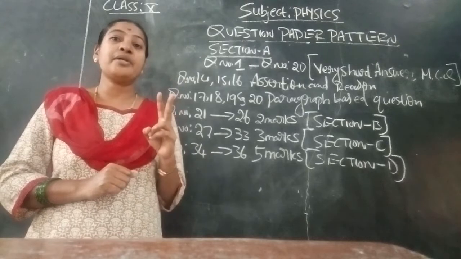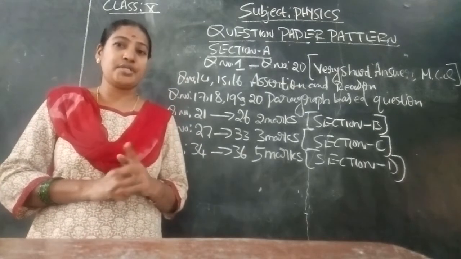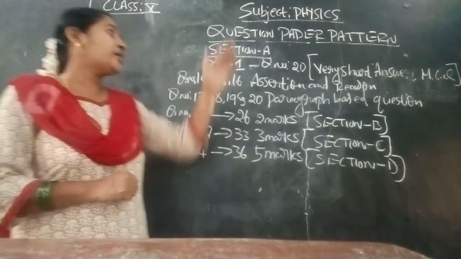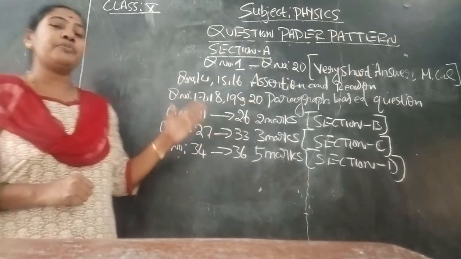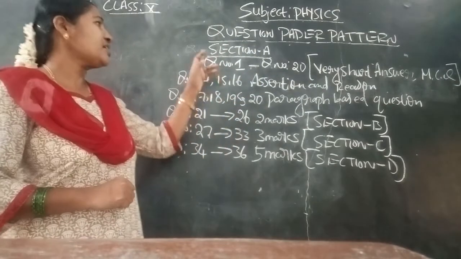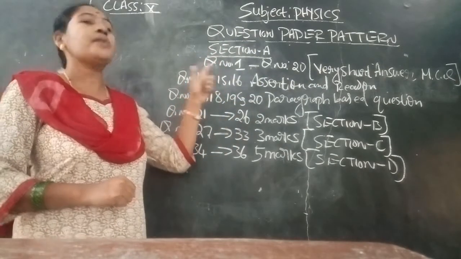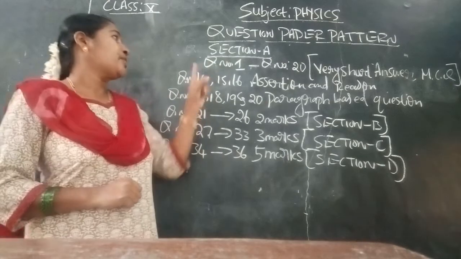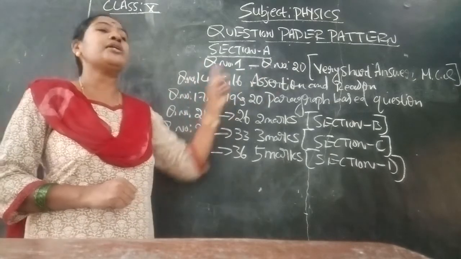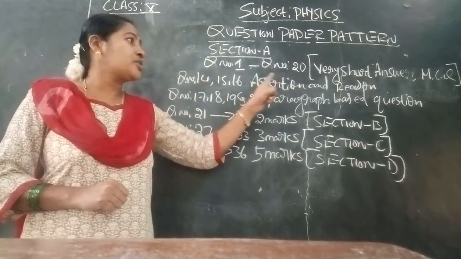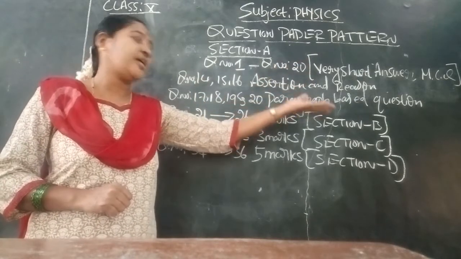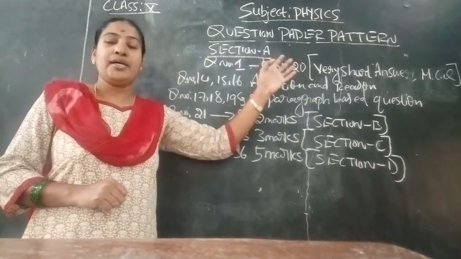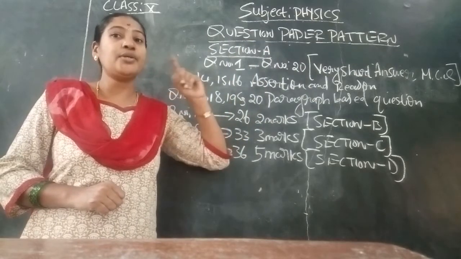From the two chapters themselves, 80 marks of questions have been selected from the physics part. So here I have written the question paper pattern. Please go through it once again. Section A is the 1 mark questions, question number 1 to question number 20. Sometimes they are very short answers, sometimes MCQ. Like that it will be there.